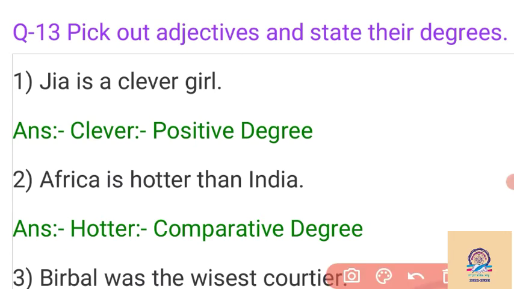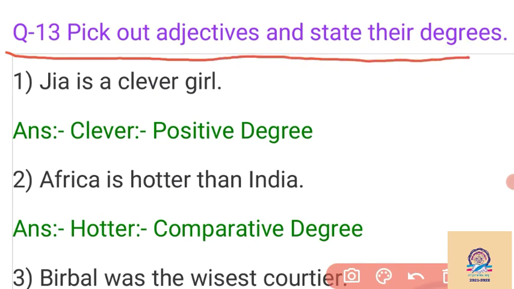So now today our 13 questions are: pick out adjectives and state their degrees. We can say that an adjective always comes before a noun or pronoun. By seeing the adjective, we can say that we have three kinds of degree: positive degree, comparative degree and superlative degree. If we want to compare, on that time we have to use degree.